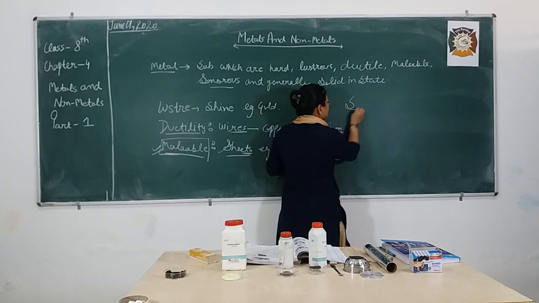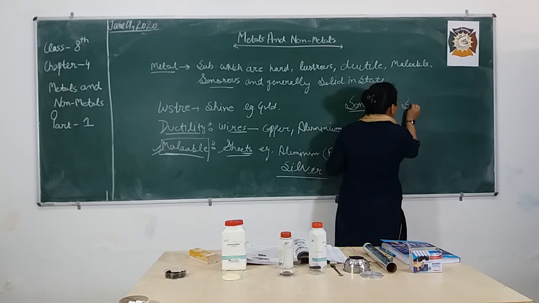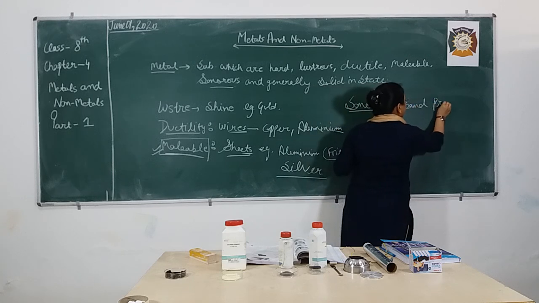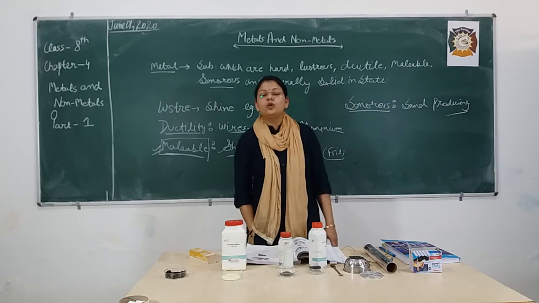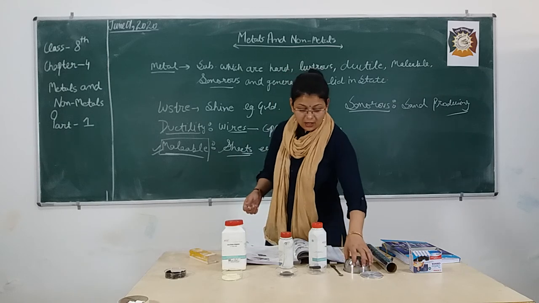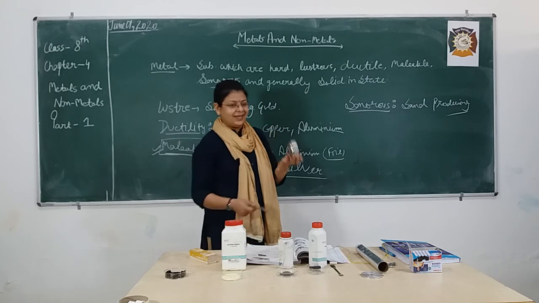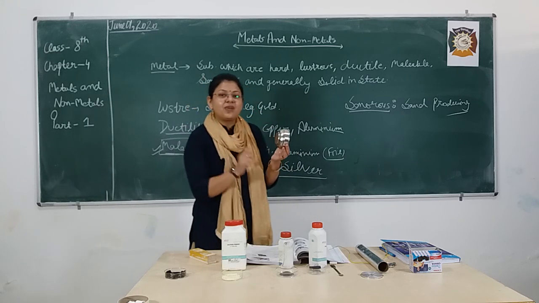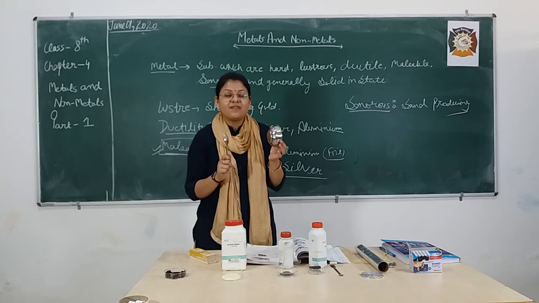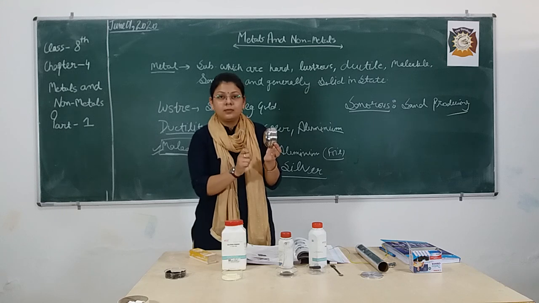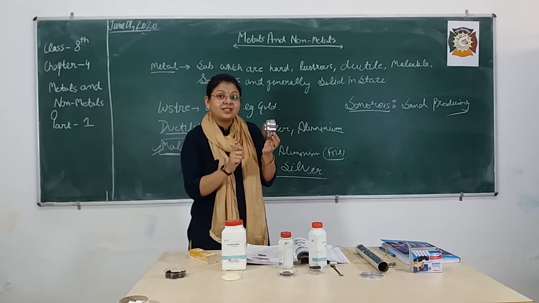Next is sonorous. Sonorous means sound producing. What does it mean? That when you hit the metal, it is going to produce sound. For example, here I am having a bowl made up of steel and a spoon. When I strike this spoon on this bowl, what is going to happen? It's going to produce a very metallic sound, you can hear it very clearly.